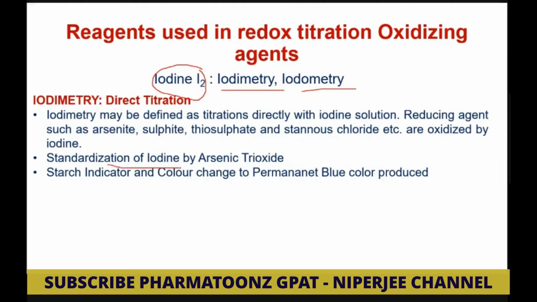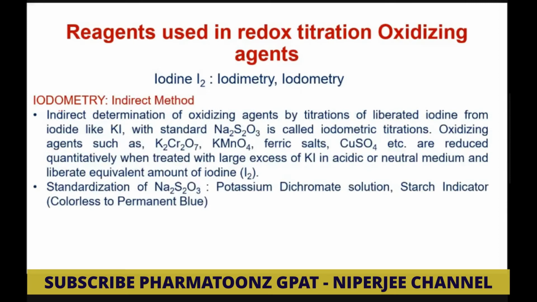And standardization of iodine is done by arsenic trioxide. It is a reducing agent, and the indicator used in iodimetry is starch indicator, and the color change is a permanent blue color produced. So iodometry, as I discussed, is an indirect method. Iodimetry is a direct method.